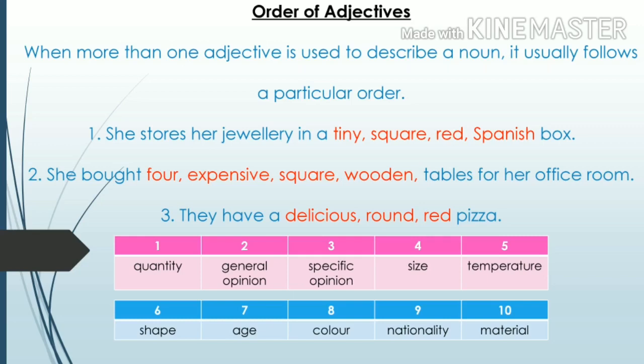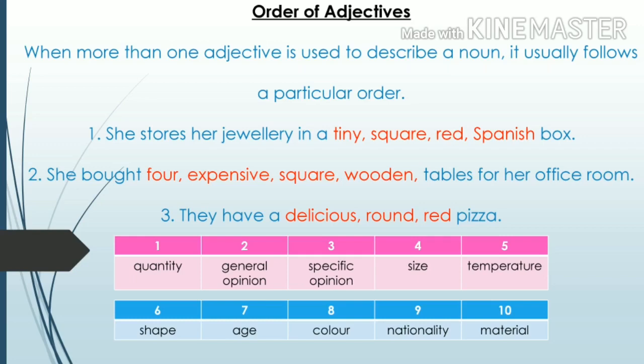It is a general opinion, because expensive can relate to any noun, not only the table. So it is a general opinion. Next one, square. The shape of the table is square. Next, wooden. Wooden is a material. It is the last in the order of adjectives. She bought 4 expensive square wooden tables for her office room.